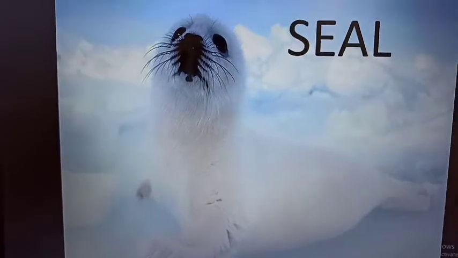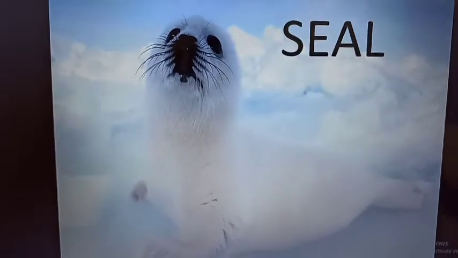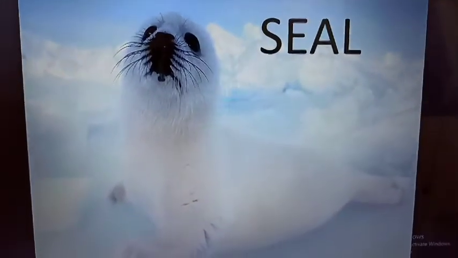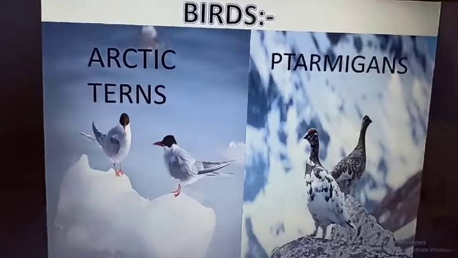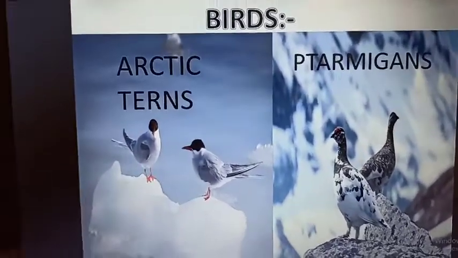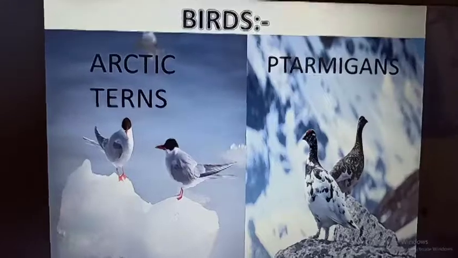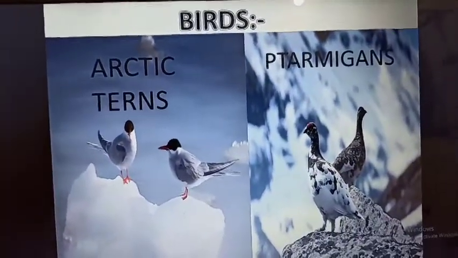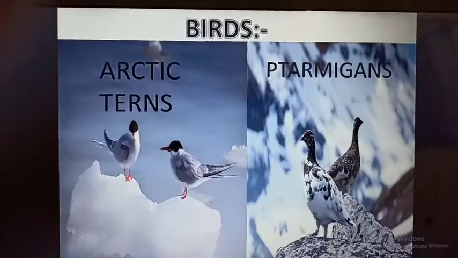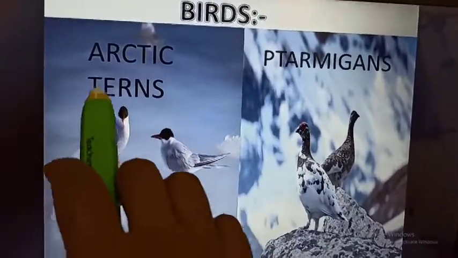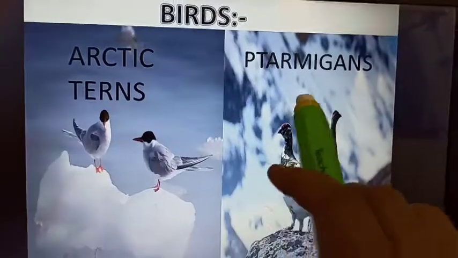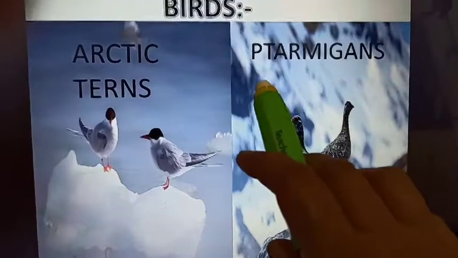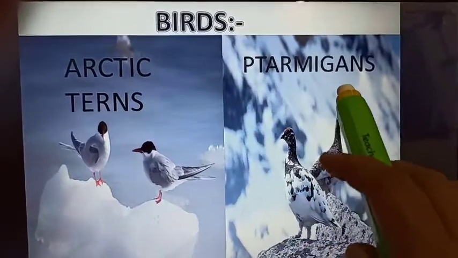Okay, so children, our next animal is now birds. Under these snowy areas, or we can say under the cold climatic regions, we will study about two special kinds of birds. First are the Arctic terns and second are the ptarmigans. P is silent here. So what is the pronunciation of this word?